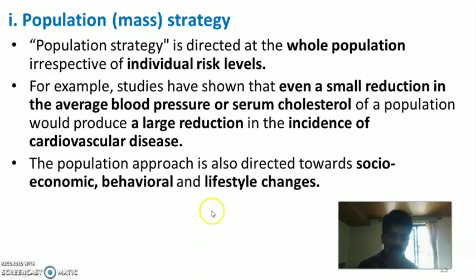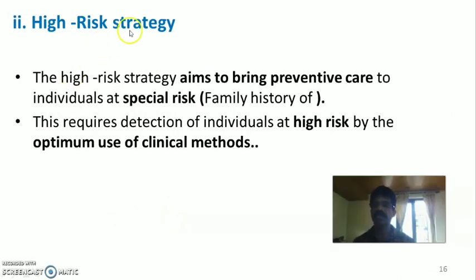So the population approach is also directed towards socio-economic, behavioral and lifestyle changes. So the strategy will be applied towards socio-economic, behavioral and lifestyle changes of the whole population. The second is the high risk strategy. The high risk strategy aims to bring preventive care to individuals at special risk. So those who have a family history of any non-communicable diseases or any other diseases, we will select those people and give special measures to prevent the occurrence of diseases.